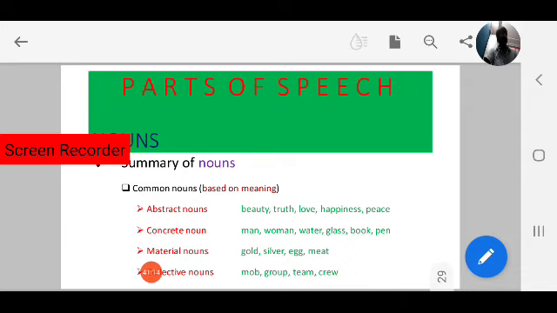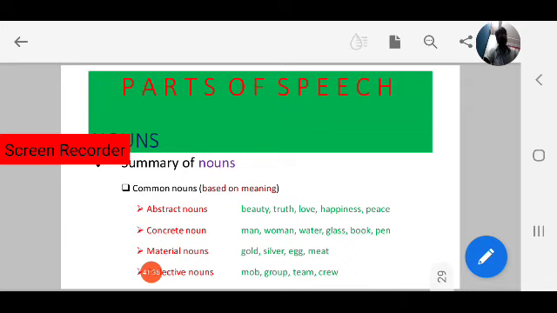Those come under abstract nouns. These are quite opposite to concrete nouns. Okay, abstract and concrete, the difference between them. Don't forget, abstract means they cannot be recognized. Concrete nouns can be recognized through our senses.